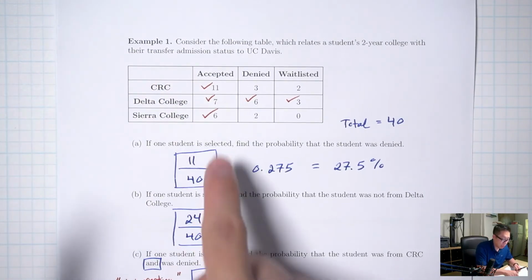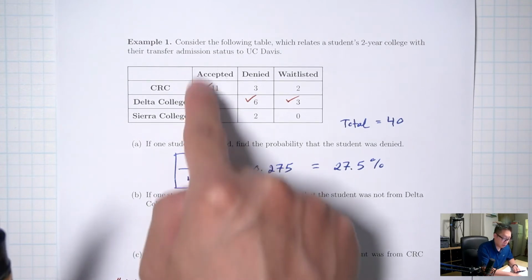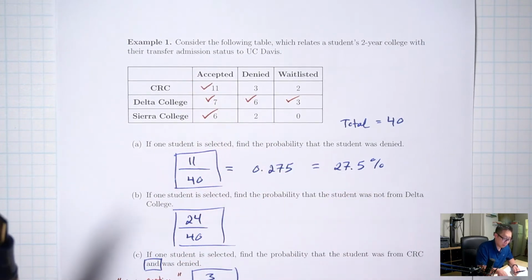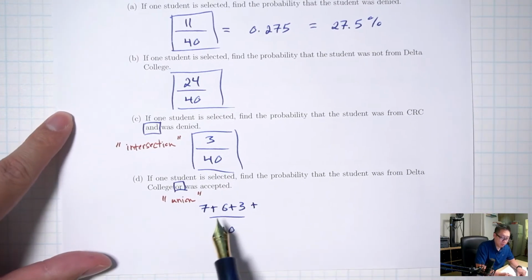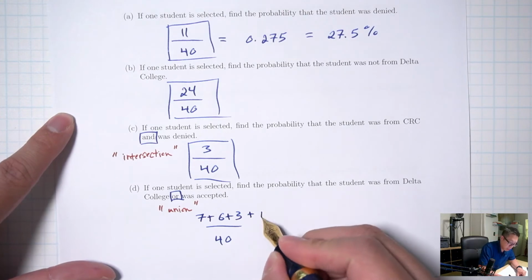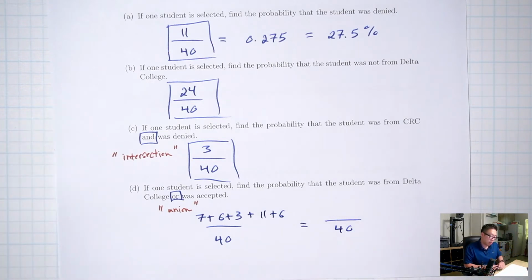But remember not to count the number that you counted already with the Delta numbers. So for the accepted, just the 11 and the 6, because the 7 I already got when I added the Delta numbers. So just 11 and 6. Bottom still 40. Up top, 7 plus 6 plus 3 plus 11 plus 6. And that's 33.